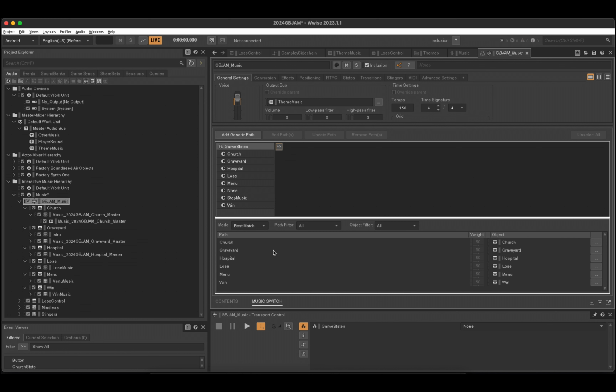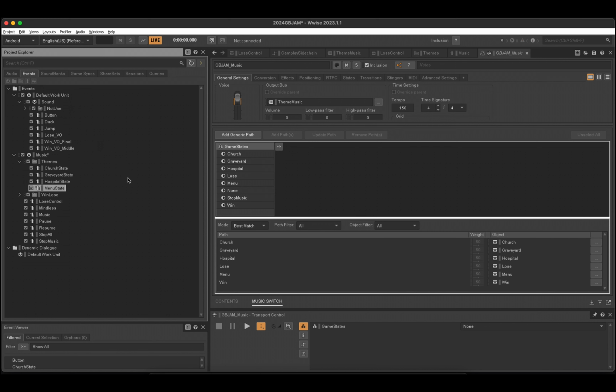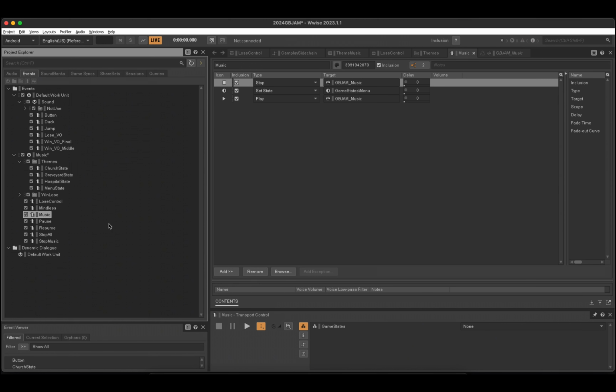In order to trigger the music play and state changes, we need to create events. Wwise uses events to drive the audio in the game. Events apply actions to the different sound objects or object groups. For example, I have an event called music, which executes the playback rules in the music switch container called GBJam Music. As you can see, the type of event is play. The event type for set state is telling us the game state of the player at that moment.